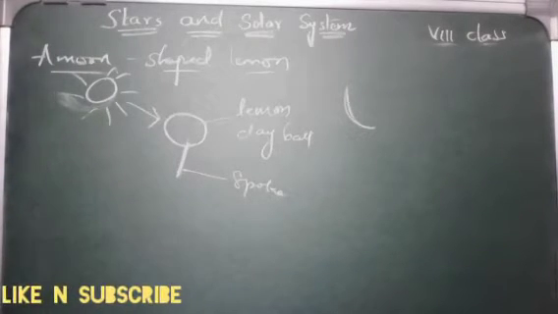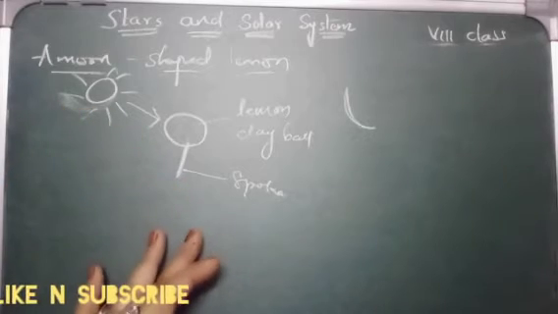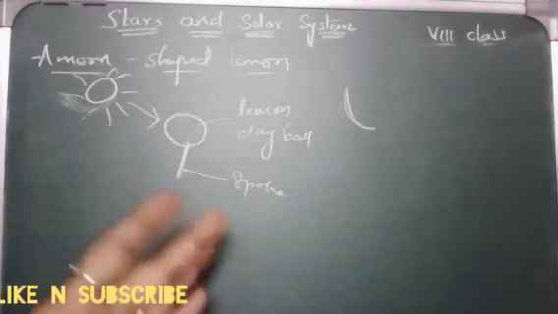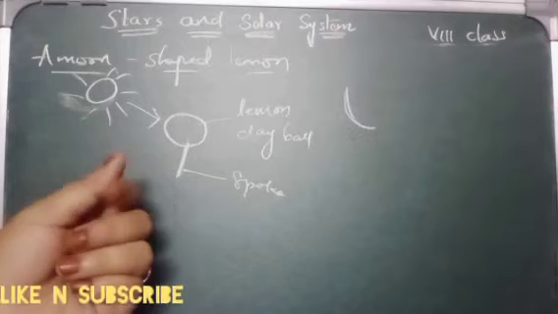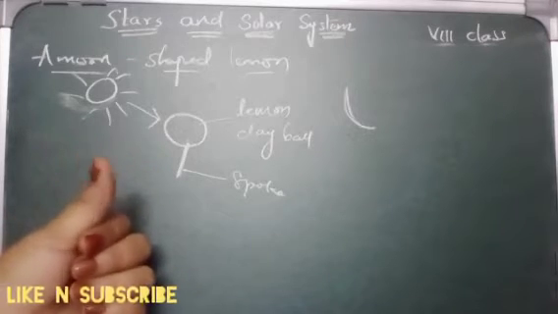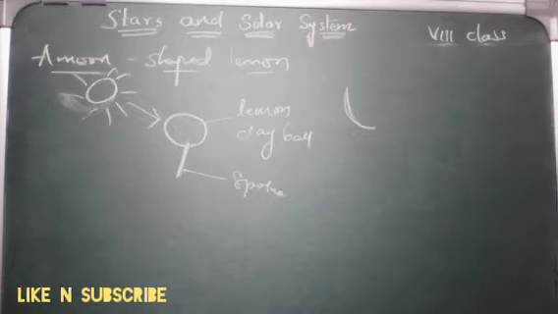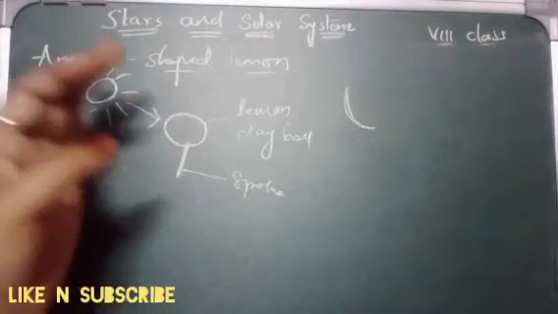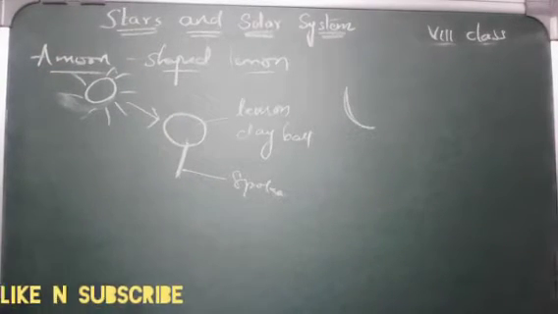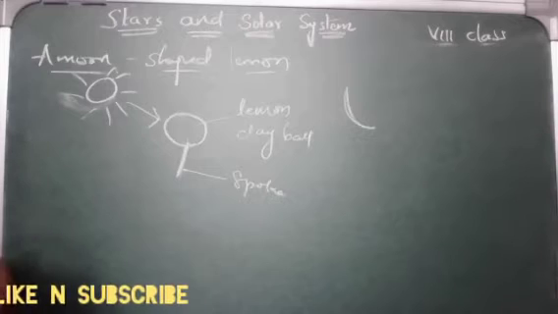Does the sunlight fall on half of the ball while you turn your ball around? Yes, it will fall. Is the shape of the illuminated part of the ball viewed by you the same in all positions? No, they will not be the same. They will be different. So why does this happen? You can see this picture, children. You can see the phases of the moon here in this picture.